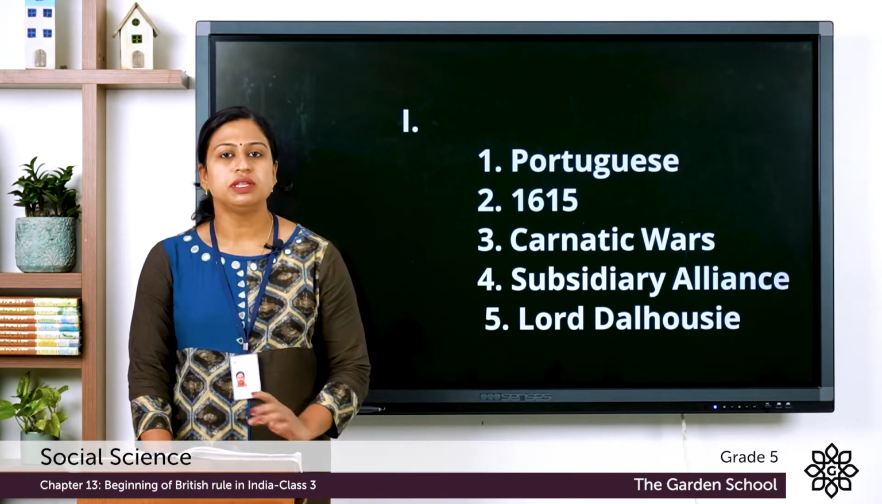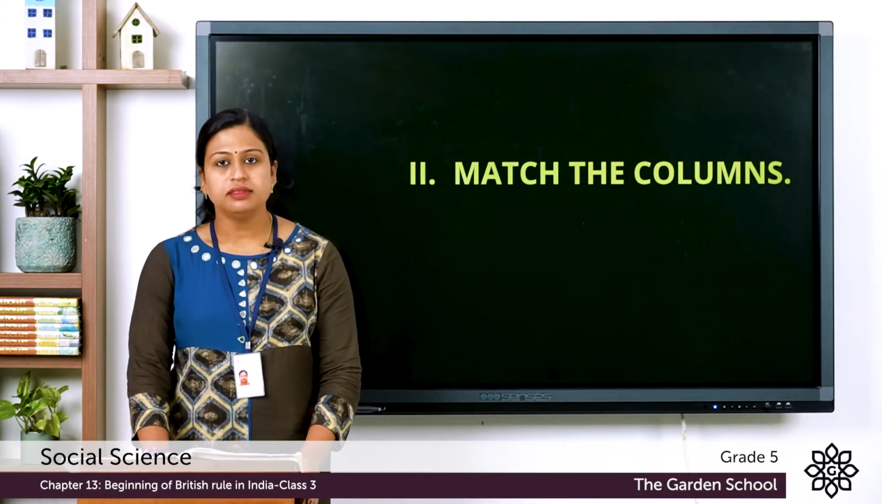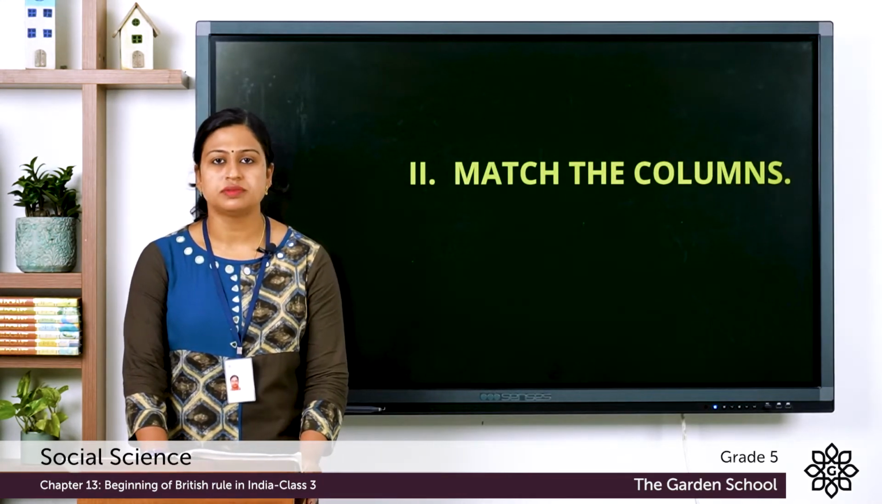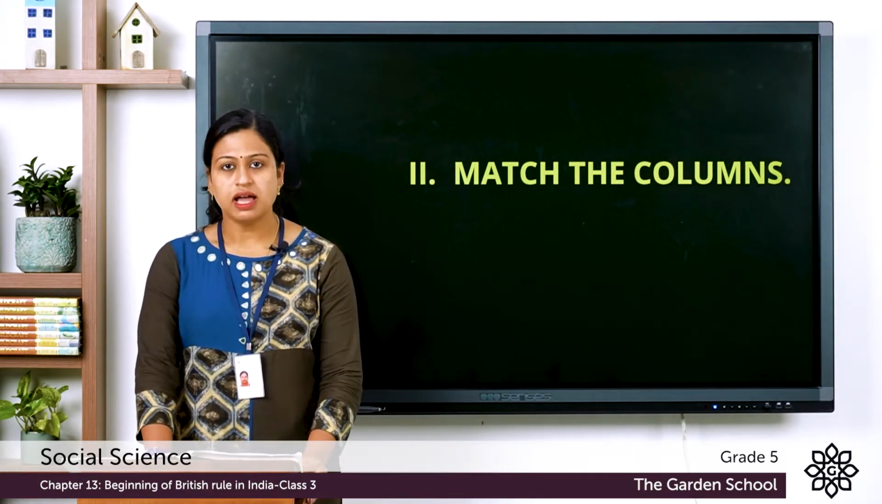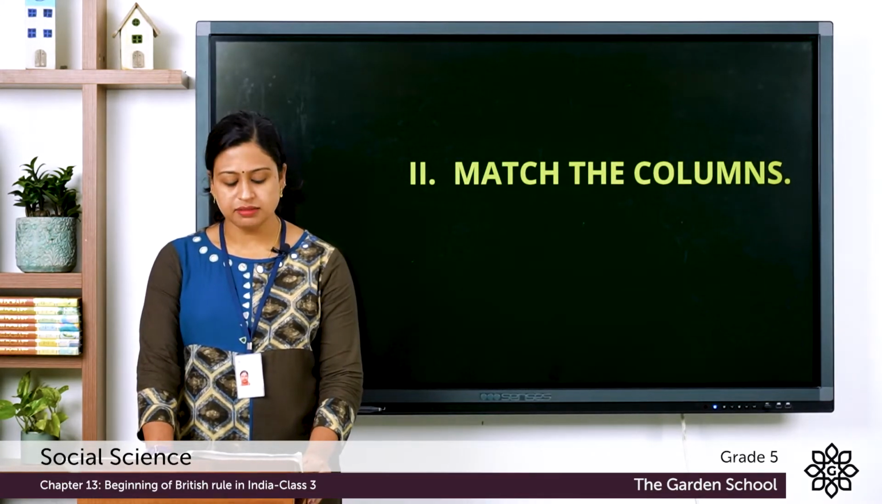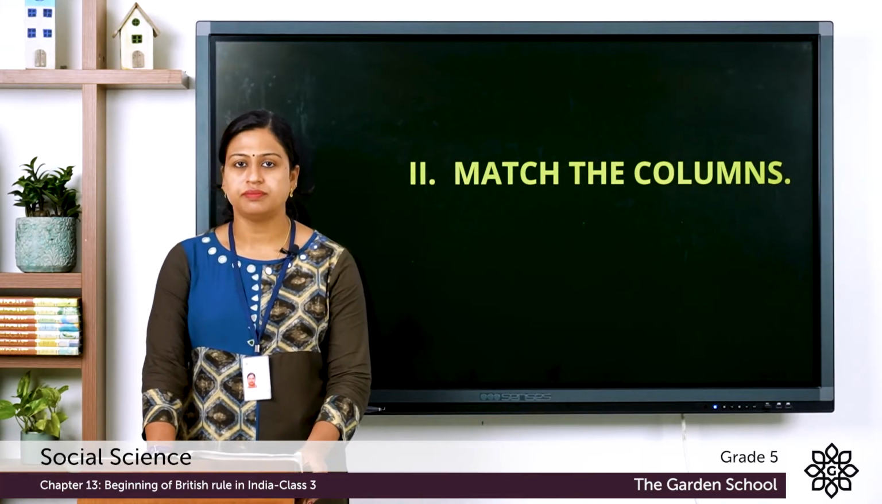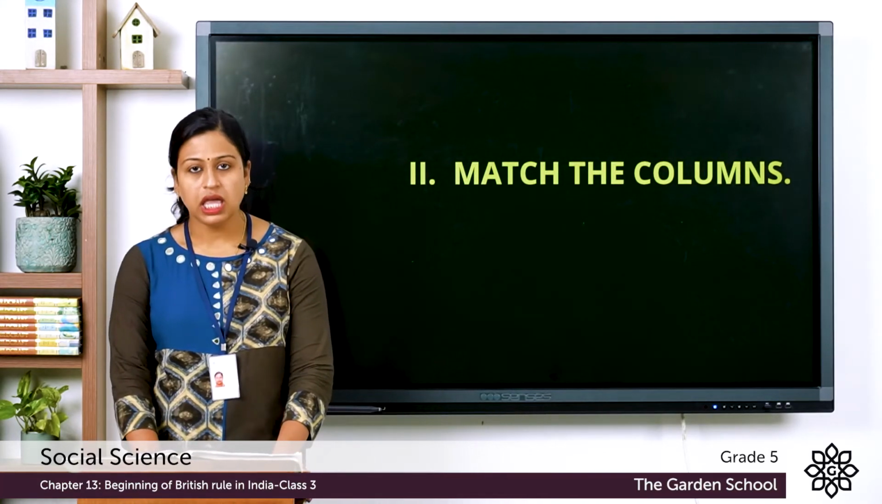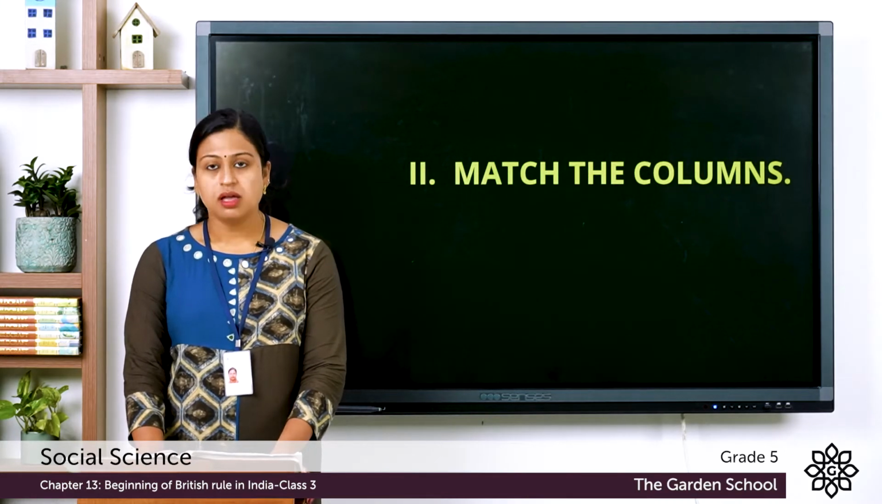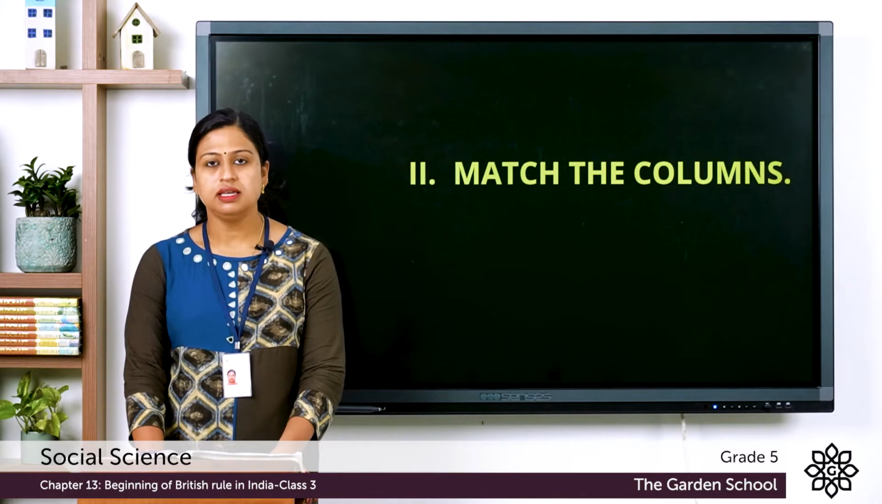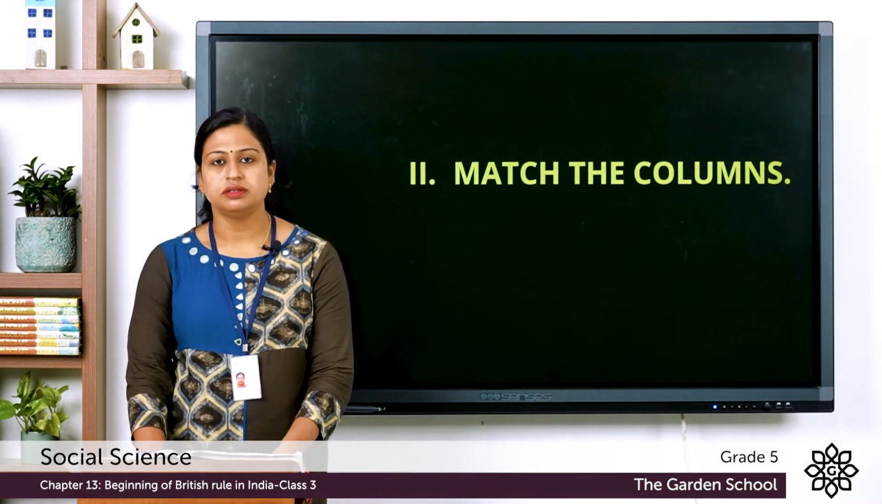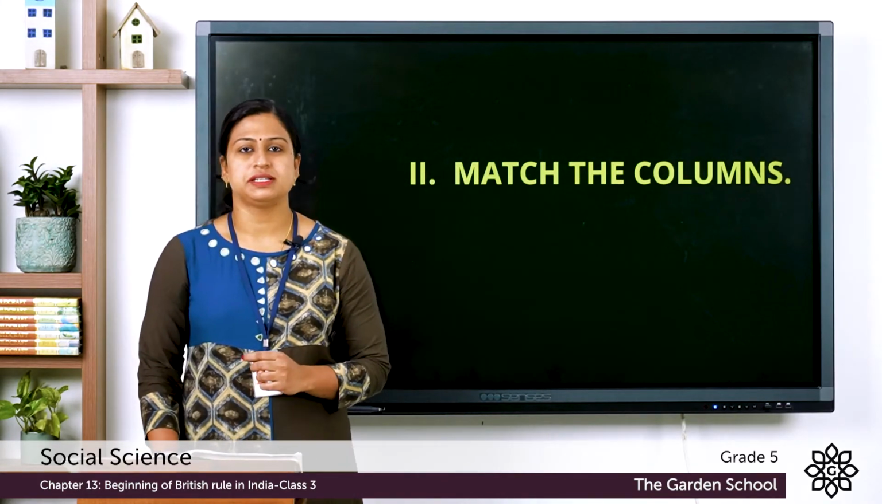Now let's move on to the second exercise. The question is match the columns. So you can see here first column, first one Rani Lakshmi Bai, second Kunwar Singh, third Begum Hazrat Mahal, fourth Mangal Pandey, fifth Mir Qasim. And in the second column, A Bihar, B British Indian Army, C Jhansi, D Bengal, E Awadh. Now you have to match it.